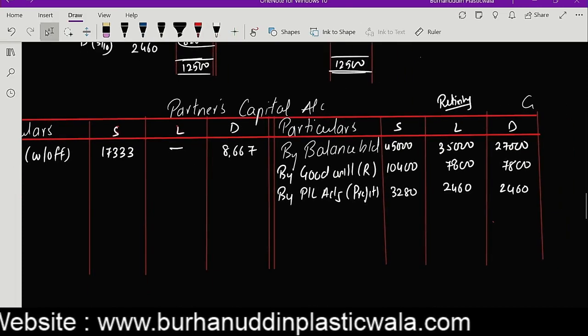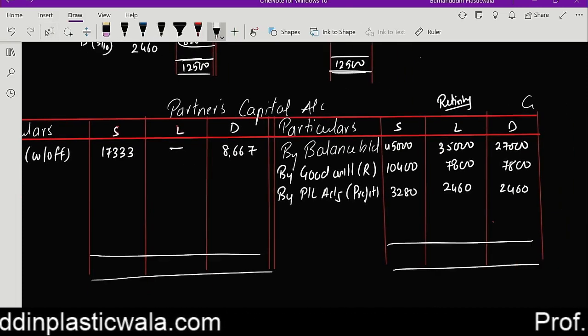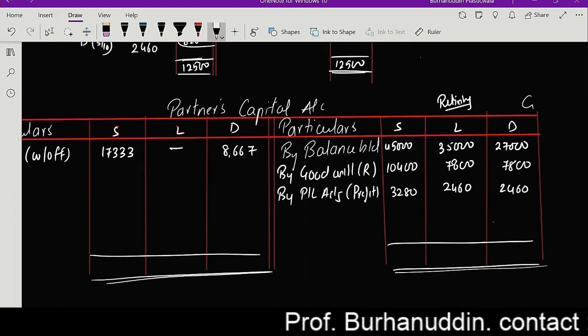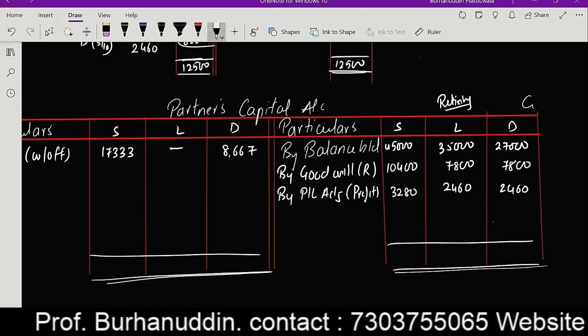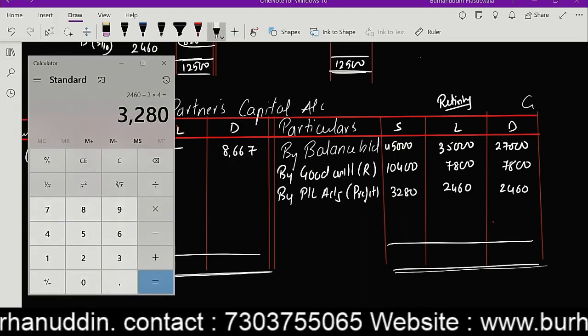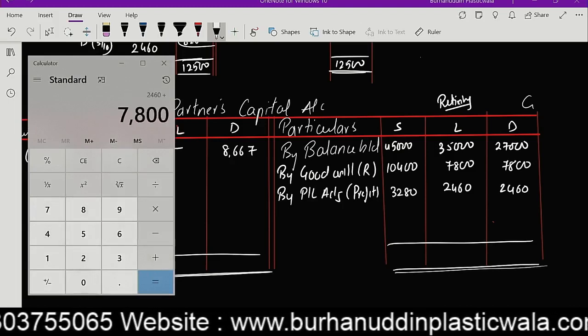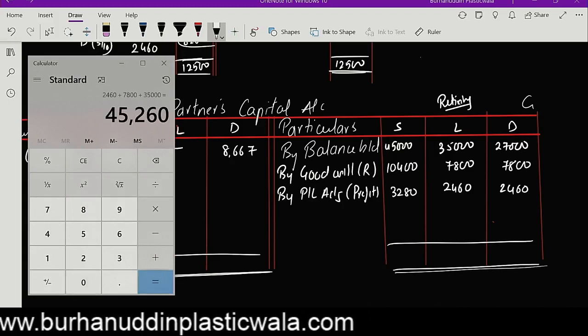And now what we are going to do is first transfer the amount of Lodha to the loan account. So how much do I have to pay Mr. Lodha? It's 2,460 plus 7,800 plus 35,000, so that's 45,260.